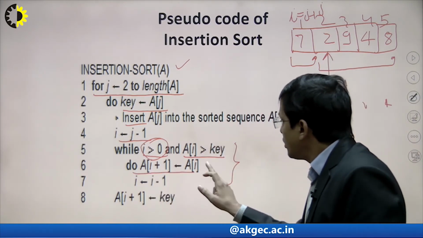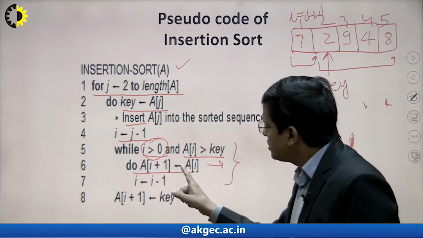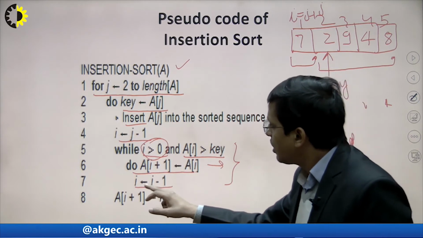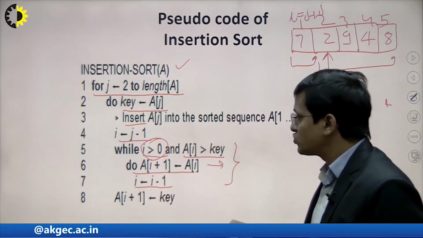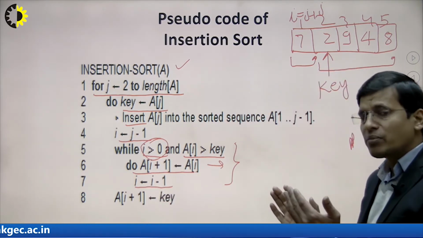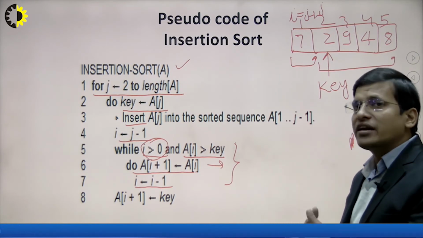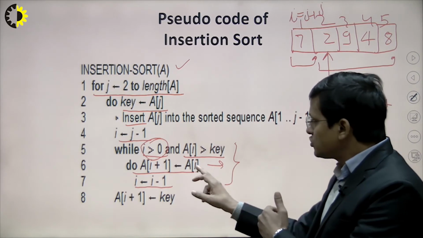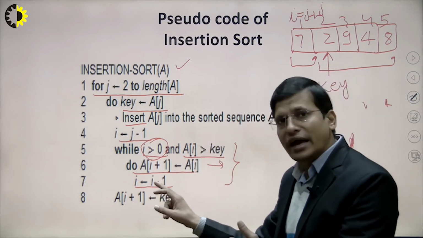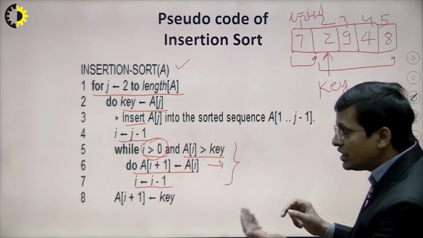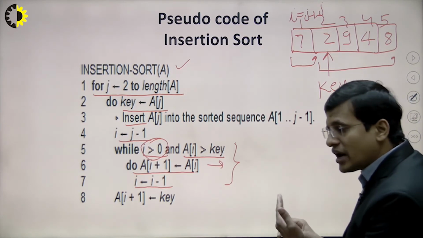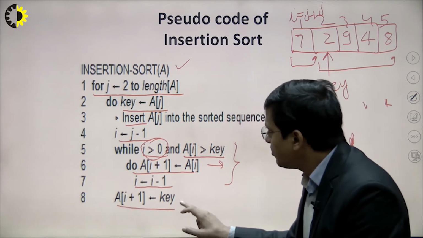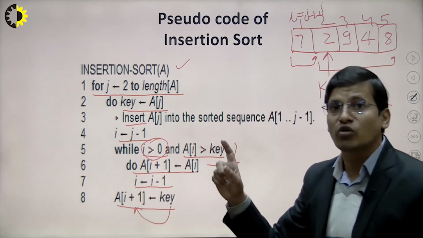Similarly we are trying to shift, so A of I is stored in A of I plus 1 and J is equal to J minus 1. Once we have compared with the previous element, if that element is greater, then we have to shift it, and I is decreased by one step. This means I is going back and J is going forward, and now we place the key value at the I plus 1 location.